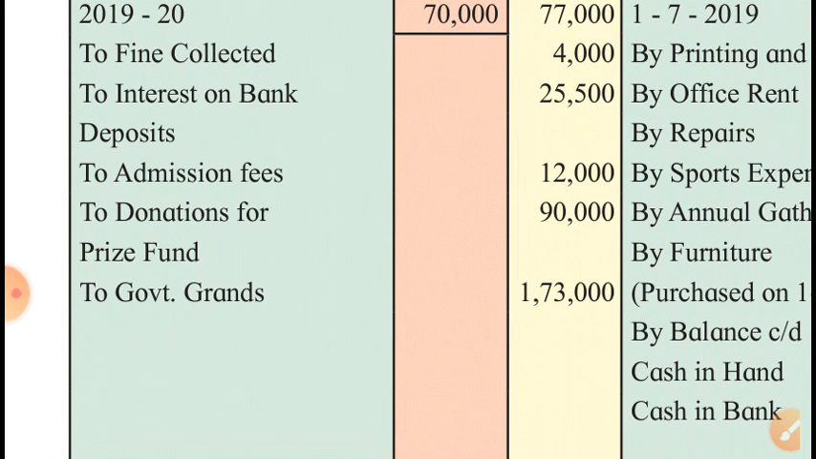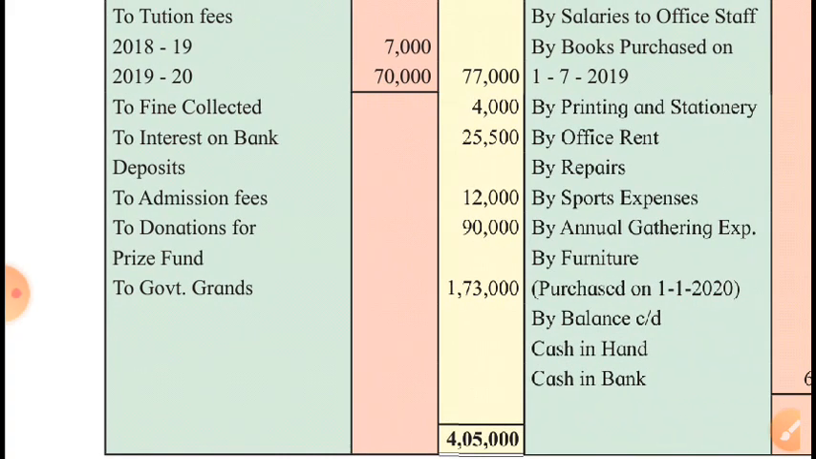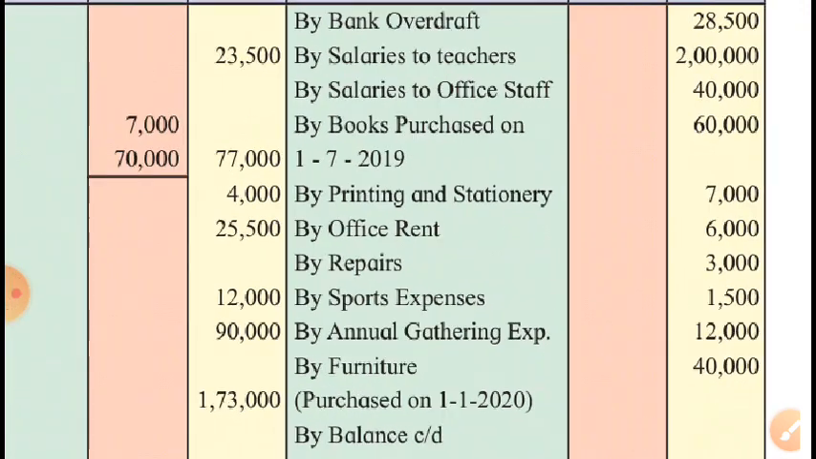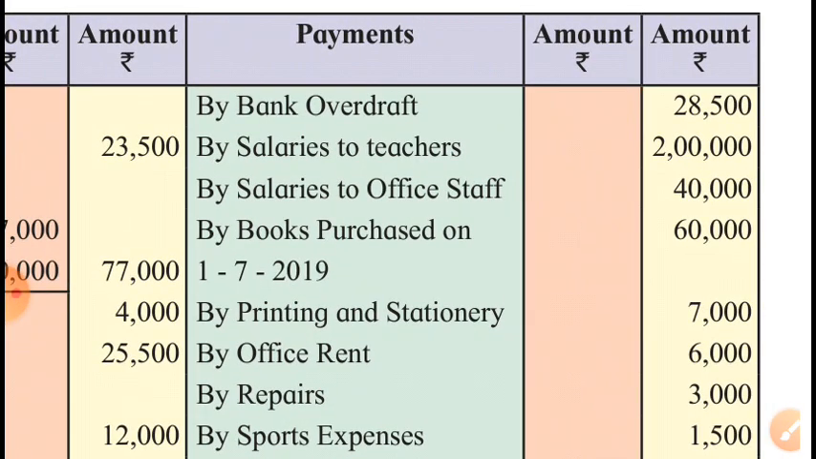Then we receive donations, but for prize fund, it's a liability. Specific donations are liability. Then we received government grants. That's government grant. And government grants, it is not mentioned either they are revenue grants or for any other special purpose. If such information is not given, then we can take it as revenue grants, will be shown as an income of this concern.